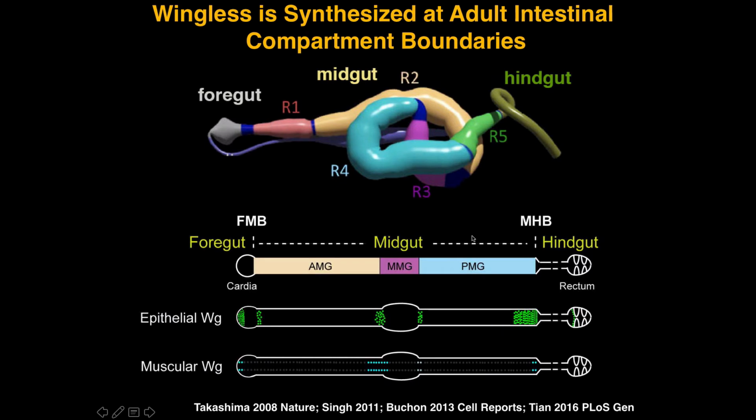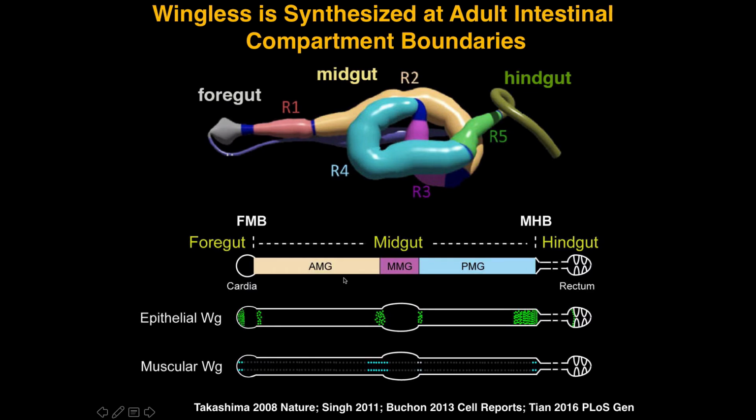If you take it and stretch it out, you can see foregut, midgut, hindgut, and then different compartments, different subdivisions. So within the midgut, anterior, middle, and posterior midgut. And each of these compartments have different physiological functions, different cell fates, different gene expression patterns, and they're separated by distinct boundaries that prevent mixing of cells from one compartment to another. That was shown by Allan Spradling's lab. In addition, these boundaries can sometimes have constrictions, sometimes contain valves or sphincters to control the passage of food.